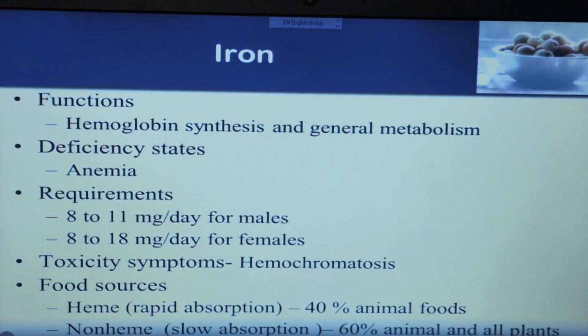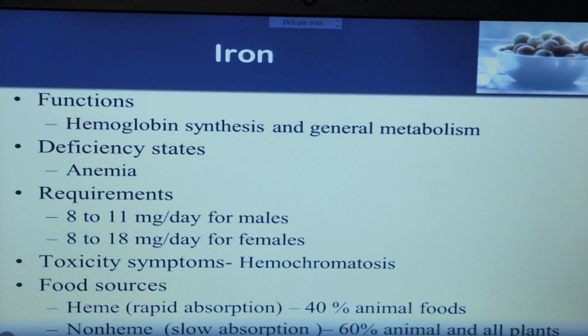Requirement is 8 to 11 mg per day for males and 8 to 18 mg per day for females, because in females the requirement of iron is more due to the menstruation cycle that occurs every month. That's why the iron requirement in females is more as compared to males.